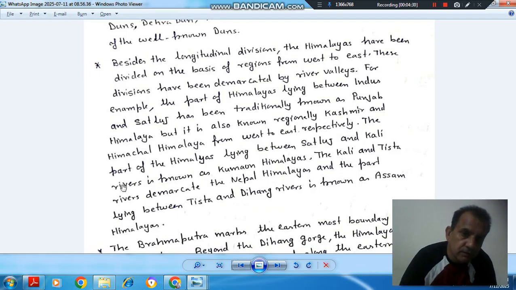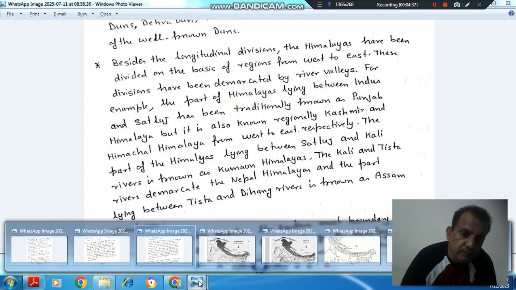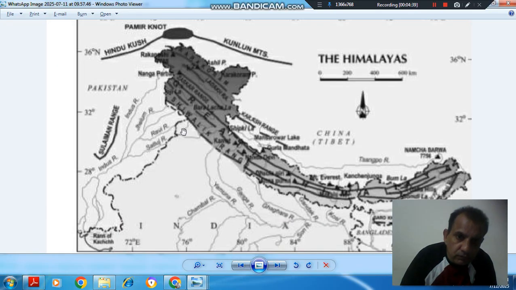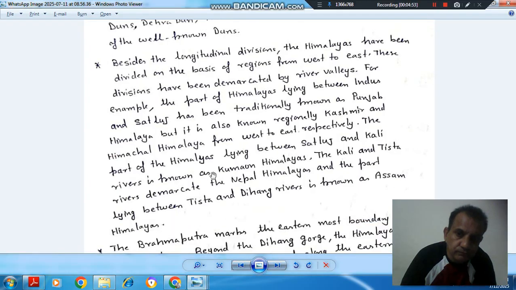The part of the Himalayas lying between Satluj and Kali River is known as Kumaon Himalaya. So this is the Satluj River and here the Kali River is there. It is in Uttarakhand. The Kali and Tista rivers demarcate the Nepal Himalayas.